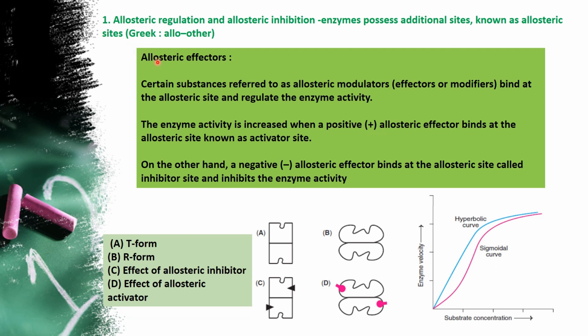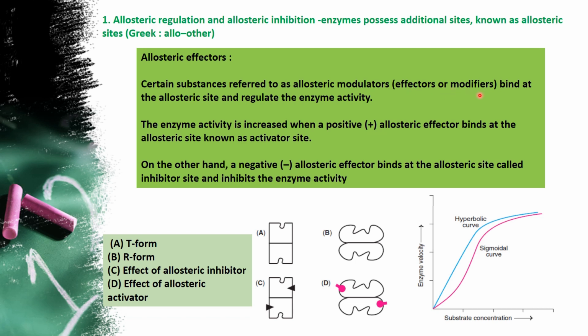So we have allosteric effectors. We are going to see what allosteric effectors are and how they regulate the enzyme via the allosteric type. There are certain substances referred to as allosteric modulators, either effectors or modifiers.